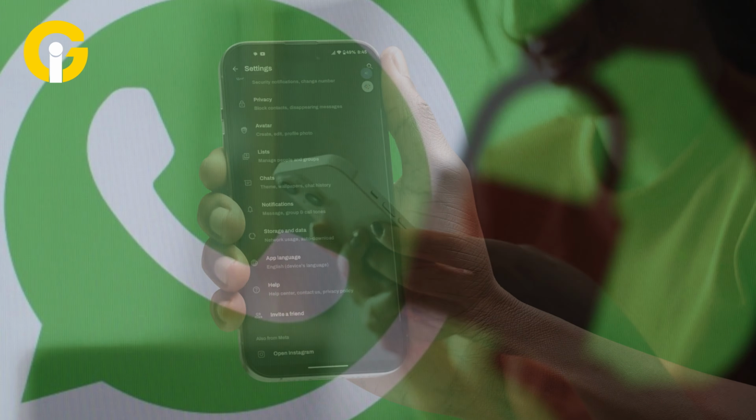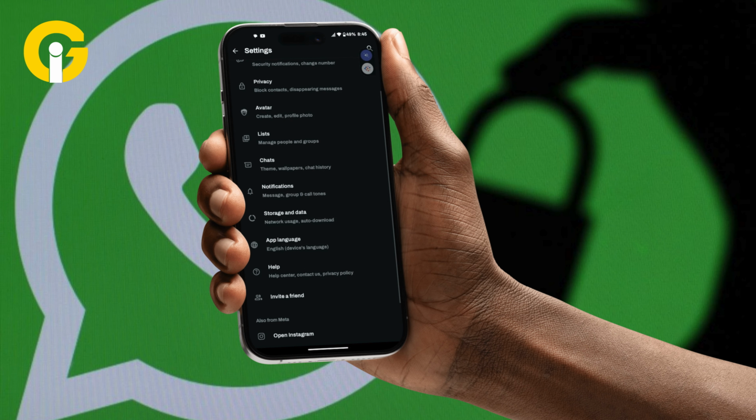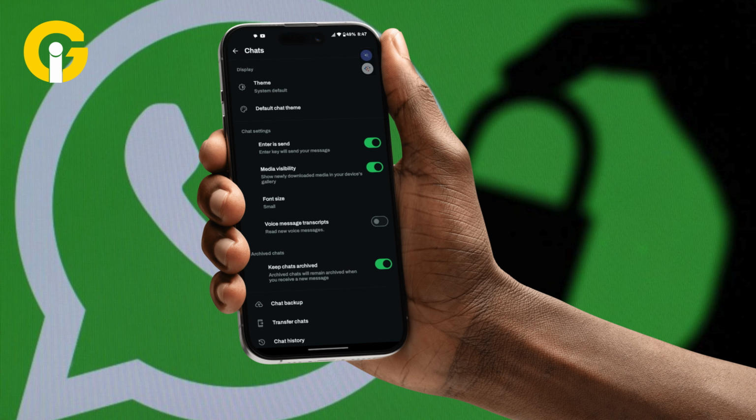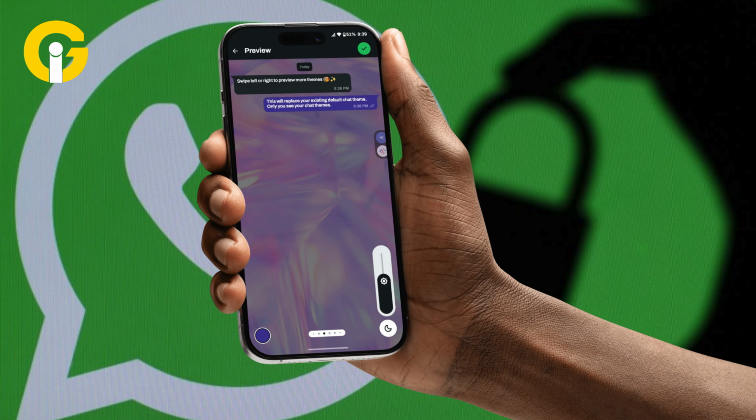To set a default theme for all chats, navigate to Settings, Chats, Default chat theme. For individual chat customization, simply tap the chat name at the top of the screen. The new theme options are launching and will become available to all WhatsApp users soon.